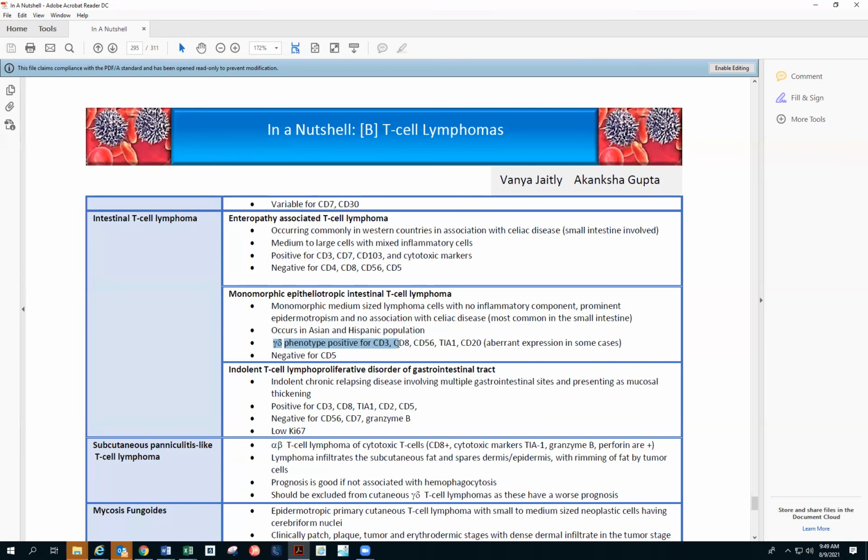And so those are the two markers, CD8 and CD56, that you have to definitely remember in MEITL, and TIA and CD20 in some cases. So over here, remember that CD8 and CD56 are negative in case of EATL. In case of MEITL, the CD8 and CD56 are positive, and then negative for CD5 again.